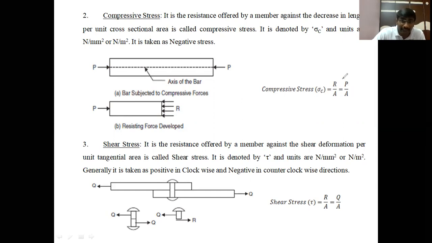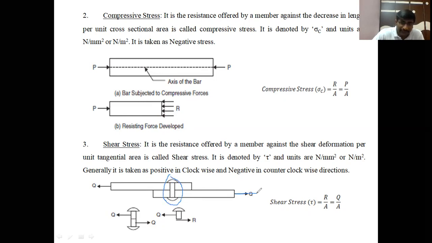The compressive load must be perpendicular to the cross-sectional area. So this type of stress is called the compressive stress. Then, coming to the shear stress, the third type of stress is shear stress. It is the resistance offered by a member against the shear deformation per unit tangential area. When we observe this diagram, two members are connected by a riveted joint.